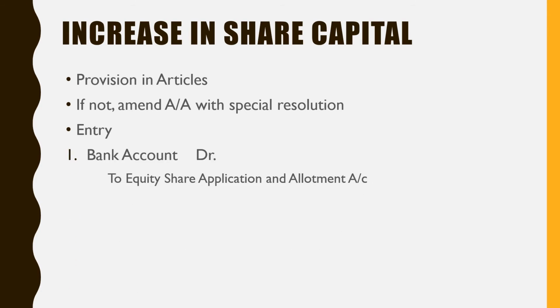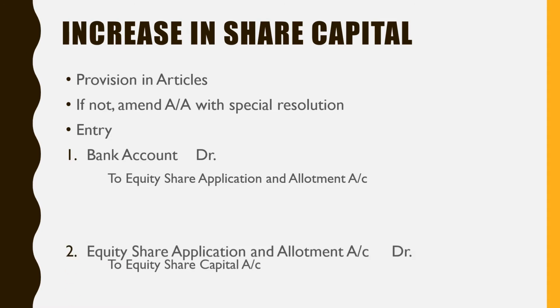What are the entries for increasing share capital? That means you are going to issue the shares. So first entry is bank account debit. You are getting the money, so bank account is debited. And for what purpose you are getting the money? For share application and allotment. Right? In SYBCom we have learned these entries already.